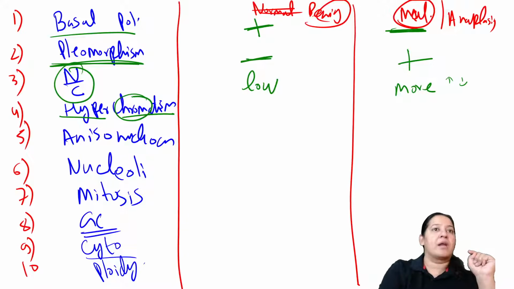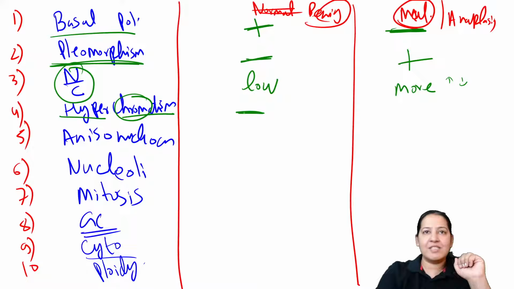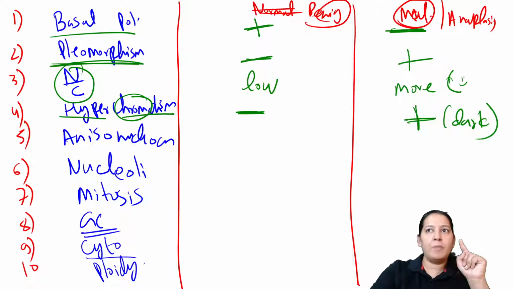Hyperchromatism. Chroma means color, the color of the nucleus. So hyperchromatism is absent here, present here. The nucleus is dark in color here. That's why hyperchromatism is present. NC ratio is more because the nucleus is increasing in size and cytoplasm is decreasing in size.